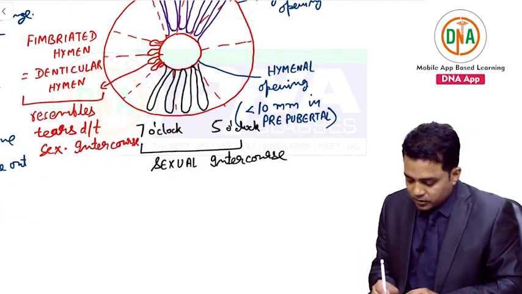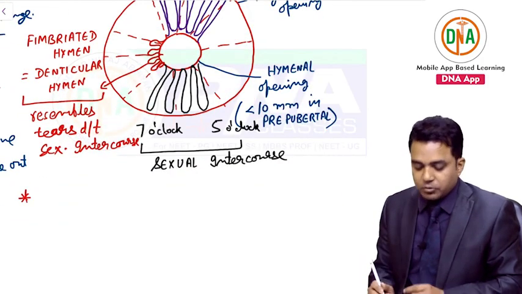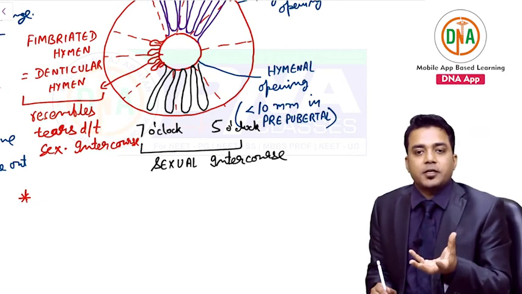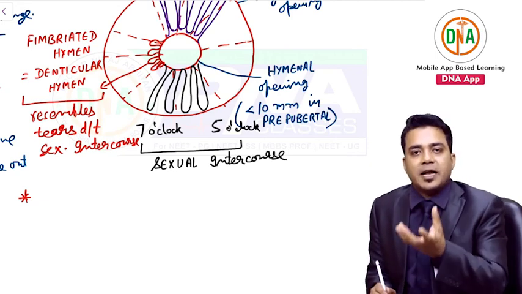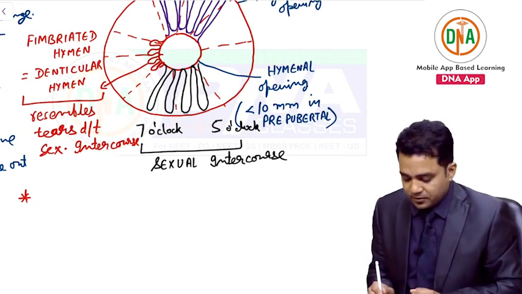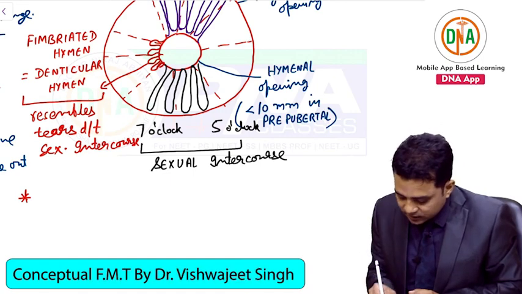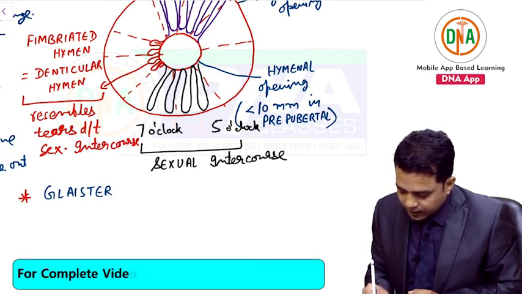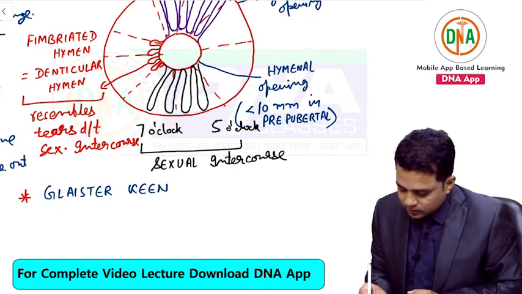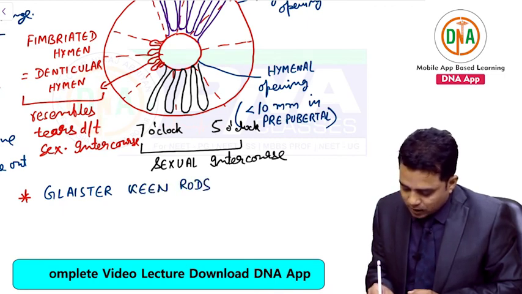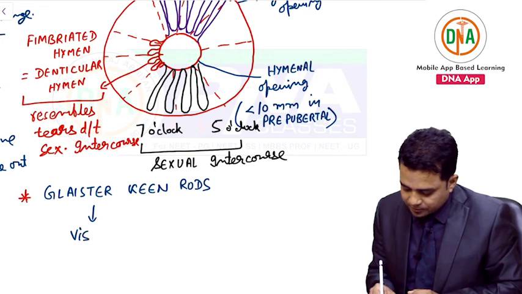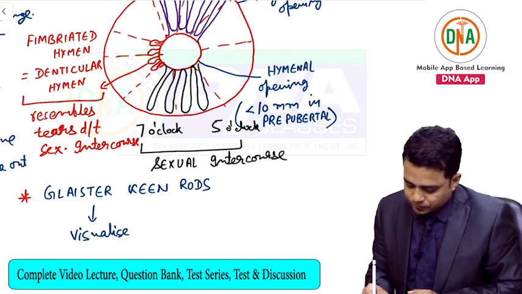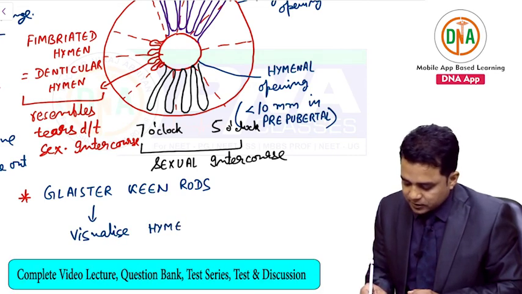Then in All India, a question was asked: which instrument is used to visualize the hymen and the tears of the hymen? The answer is Glaister Keen rods. Glaister Keen rods are used to visualize the hymen and help in visualizing the tears also.